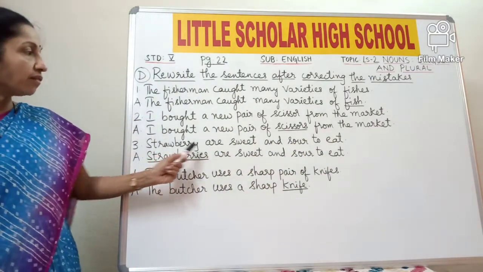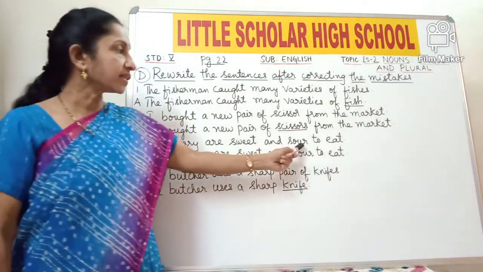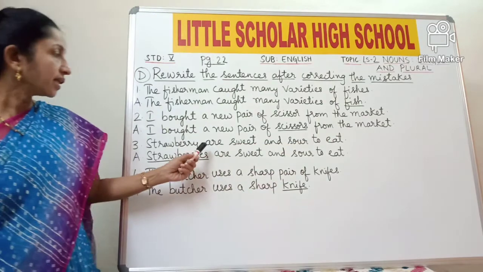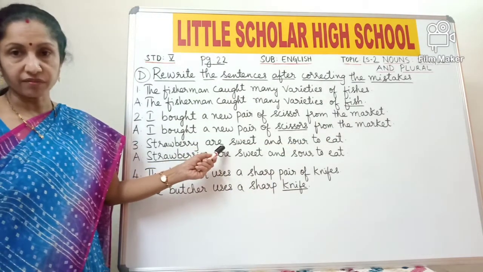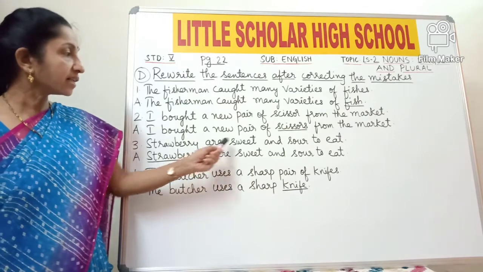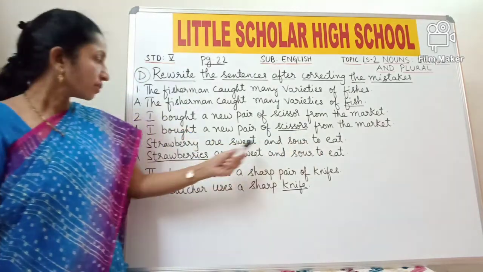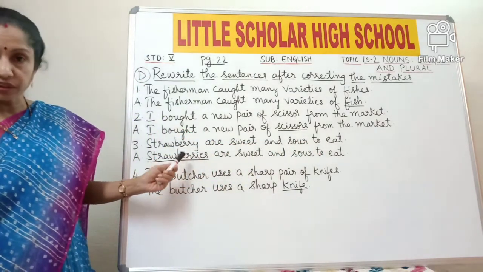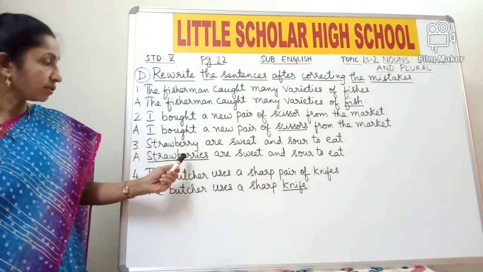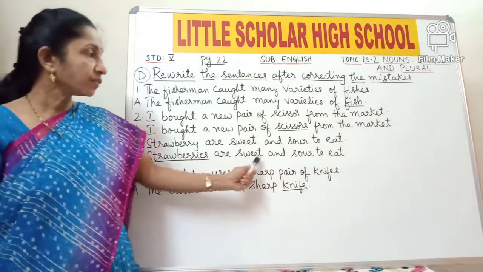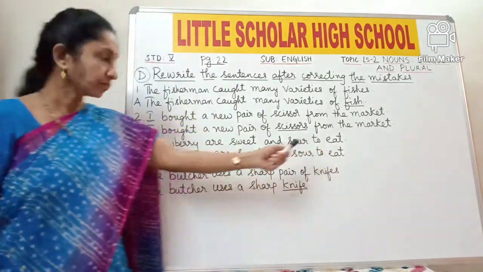The third one, strawberry are sweet and sour to eat. So here are is the plural verb and is the singular verb. Since here it is are sweet and sour to eat, the word strawberry should change to strawberries. Strawberry is singular and strawberries is plural. So strawberries are sweet and sour to eat.